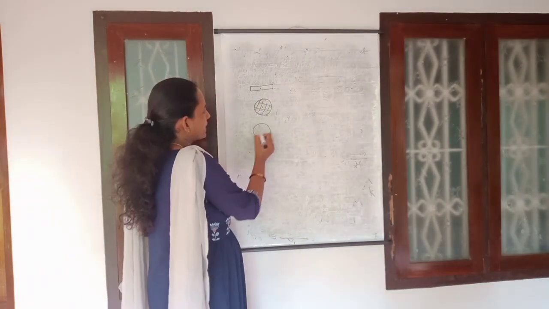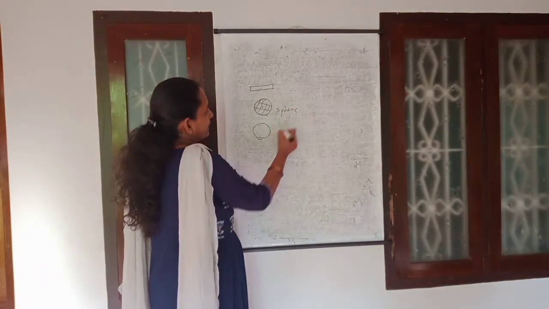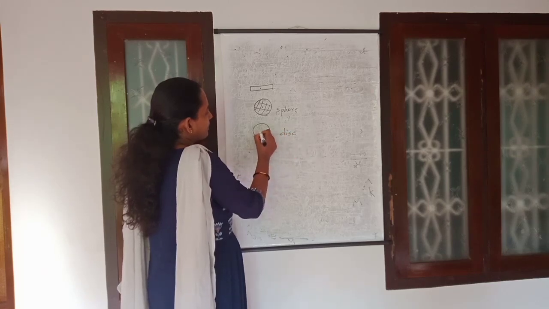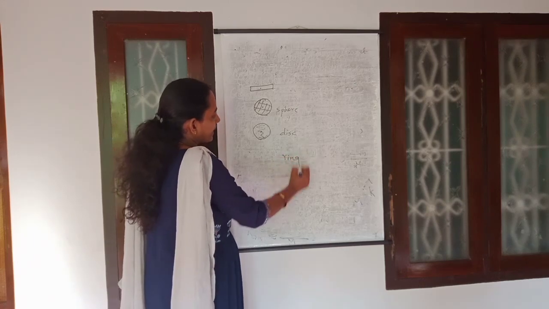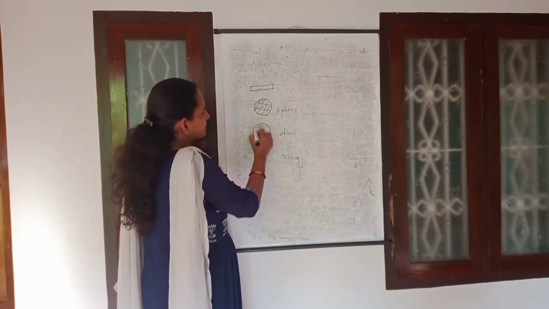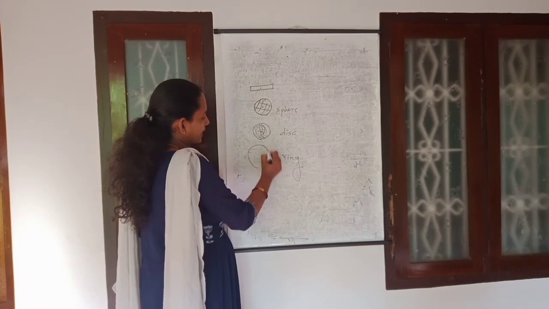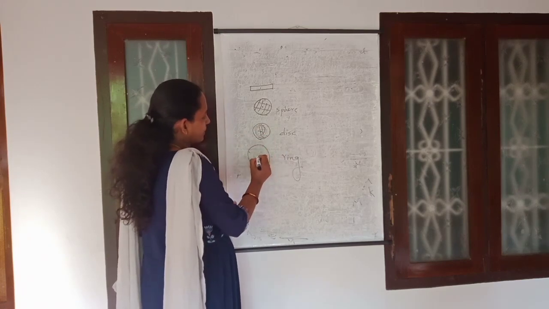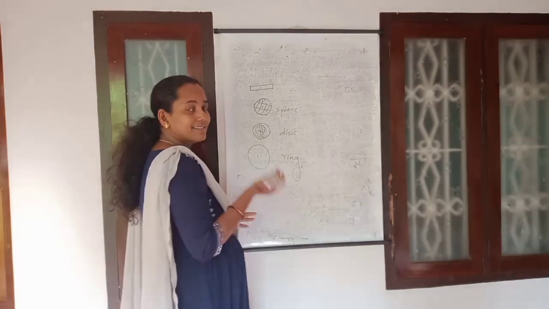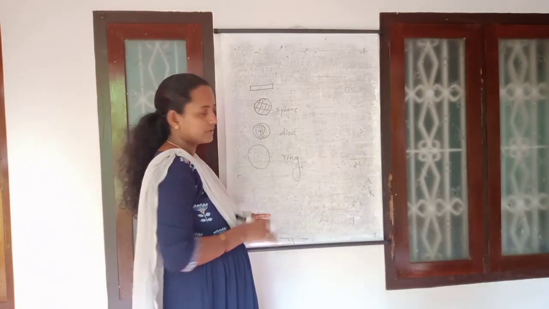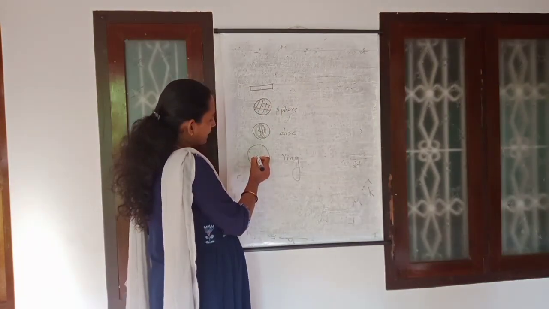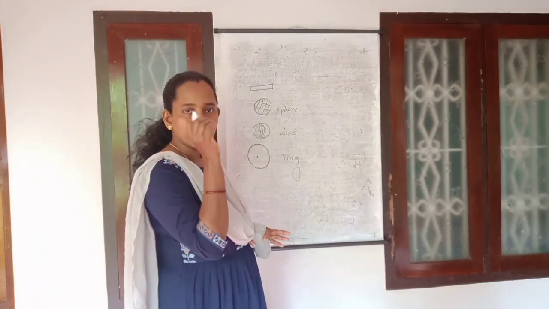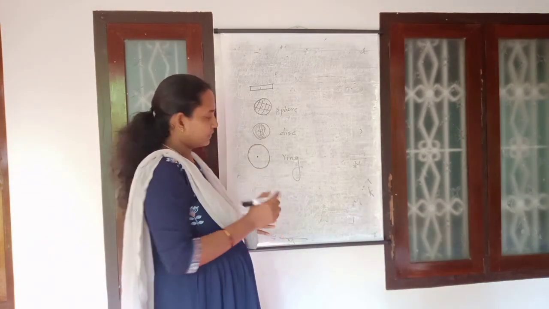And whenever you are considering a disc, its center of mass is at its center. But whenever you are considering a ring, and here everywhere the mass is uniformly distributed, its center of mass is also its geometrical center. That means actually it is an outside point. All these points are actually inside the body, but here this is outside the body. The geometrical center of a ring, the middle point, is actually not on the massive body. So this is one example.